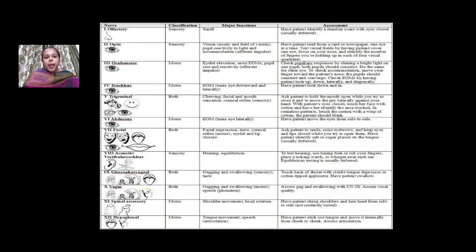Now, the ninth and 10th nerves are both mixed nerves, and in these, gag reflex and swallowing functions are checked. For the 11th cranial nerve, that is spinal accessory, which is a motor nerve, shoulder movements and head rotation are checked. For the 12th cranial nerve, that is a motor nerve, tongue movements are checked.